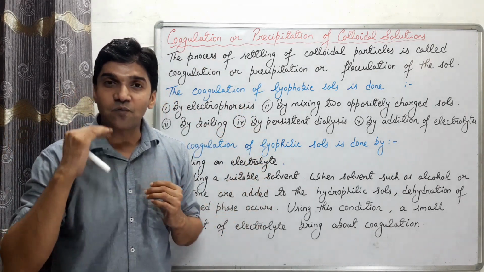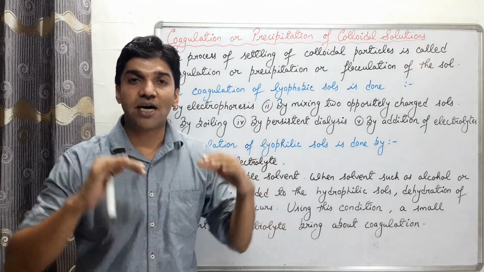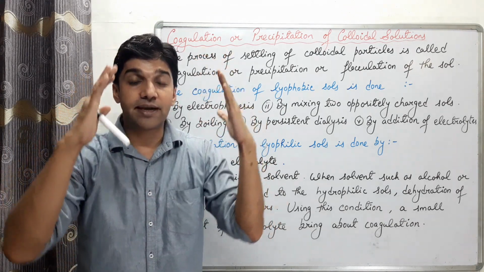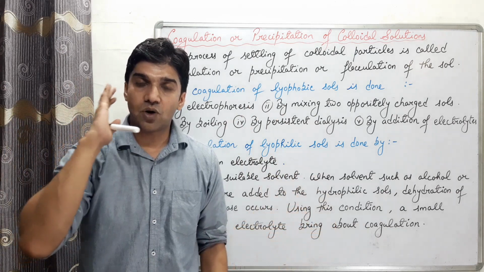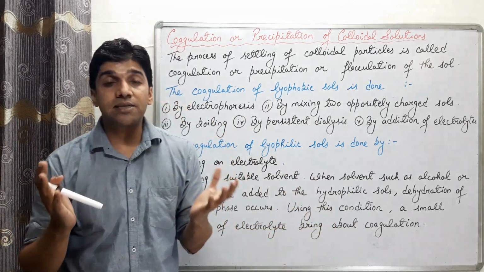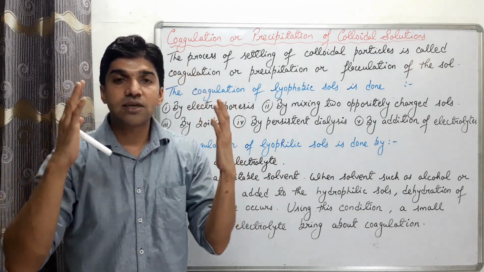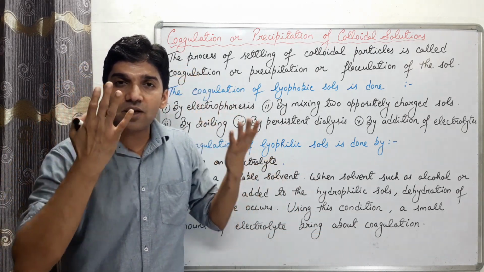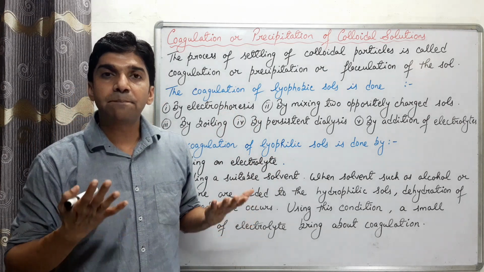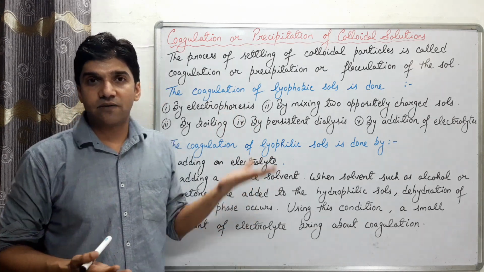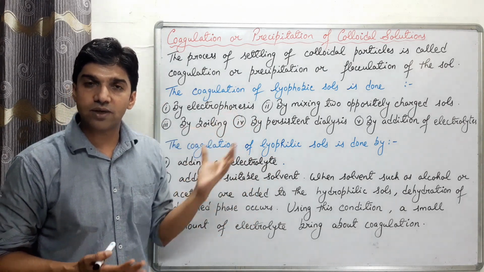And once the particles are migrating toward the oppositely charged electrodes, they will lose their charge and thus they will coagulate or make precipitate. That's the first method, electrophoresis.